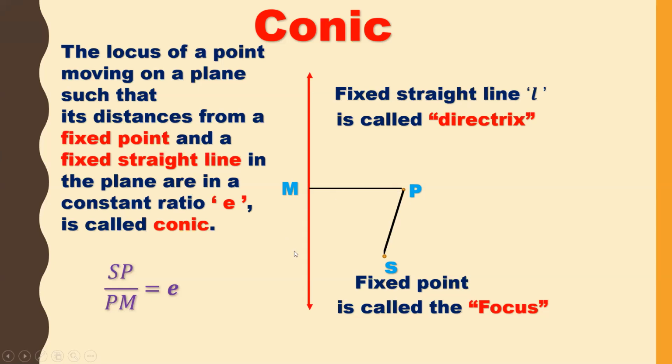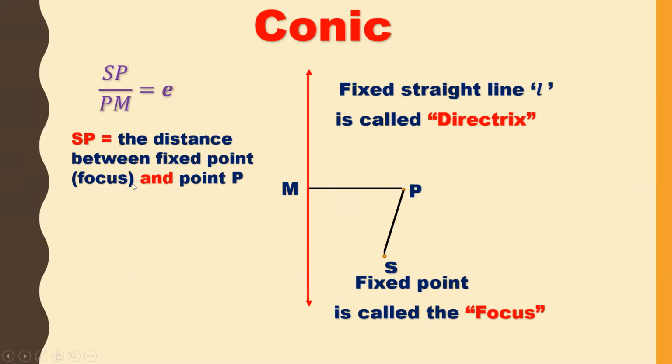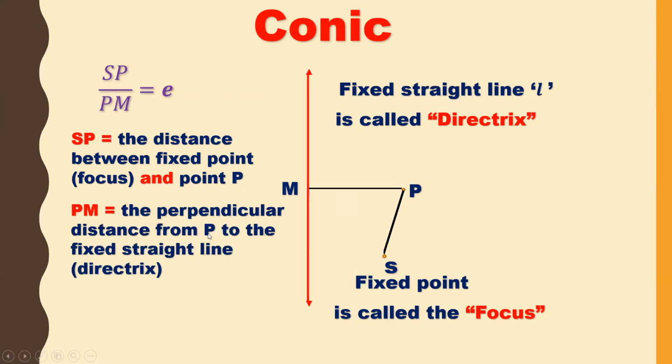Okay, children. Next, now let us see what is E here. SP is the distance between the fixed point focus and point P, and PM is the perpendicular distance from P to the fixed straight line, which is called directrix. Fixed point is called focus and fixed straight line is called directrix, and E is called eccentricity. So the three most important terms we have learned are focus, directrix, eccentricity. What is focus? Focus is a fixed point.